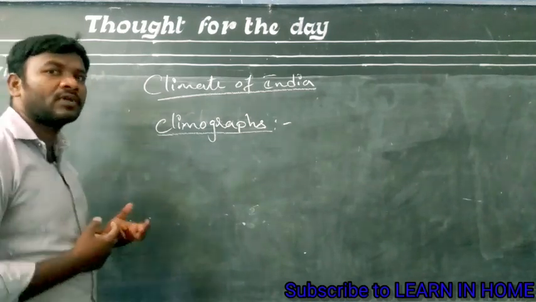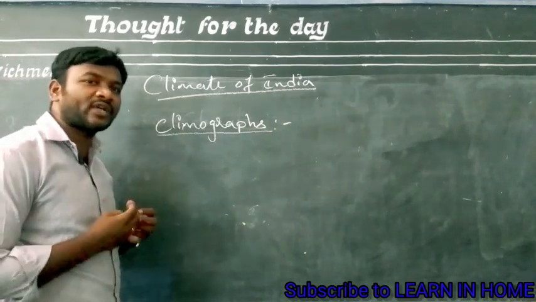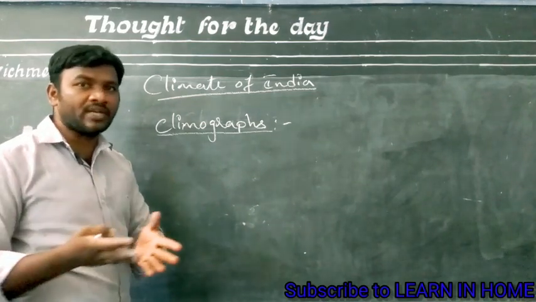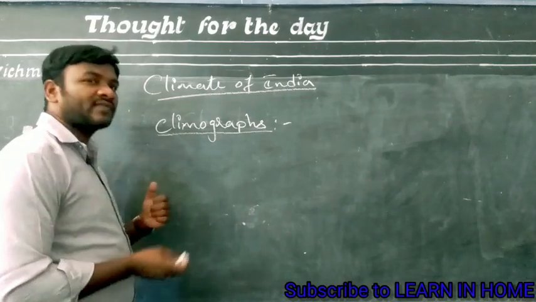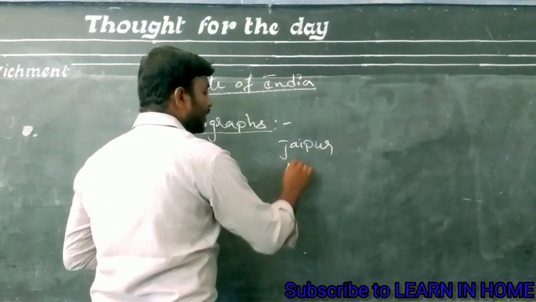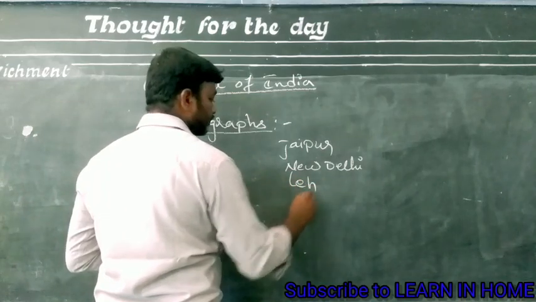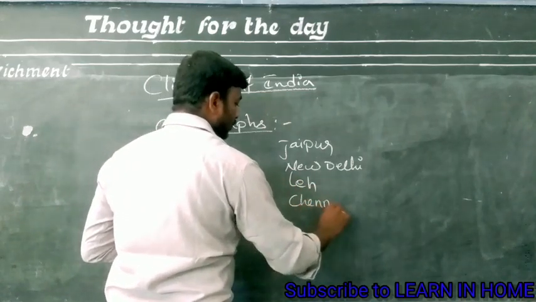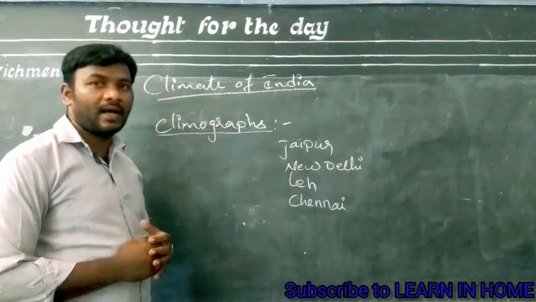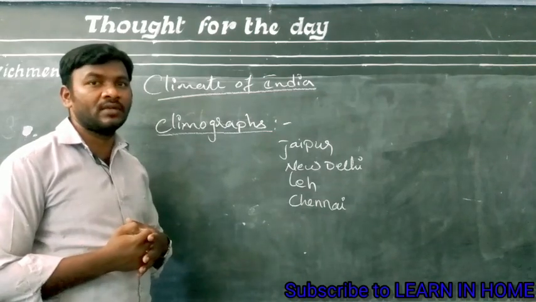In our textbook, they have given some climographs of different places, and they have tried to relate these climographs and answer the following table. The 4 climographs they have given are for the places Jaipur, New Delhi, Leh, and Chennai. Climographs of 4 different places they have given, and they are asking to relate these climographs and complete the following table.